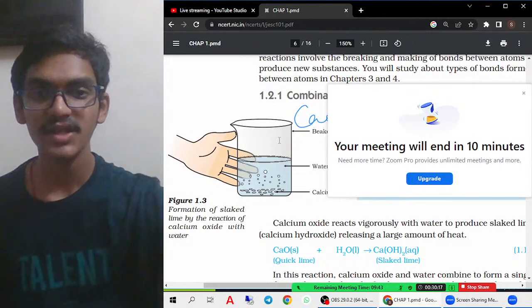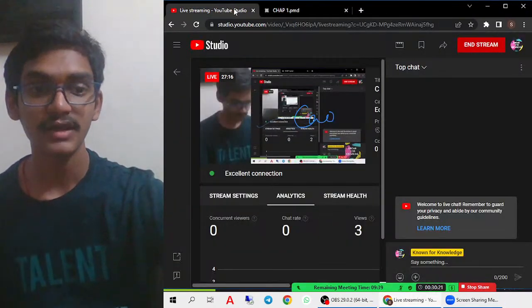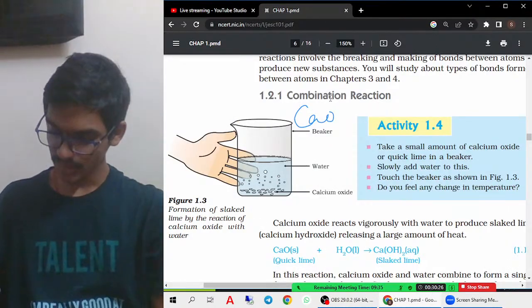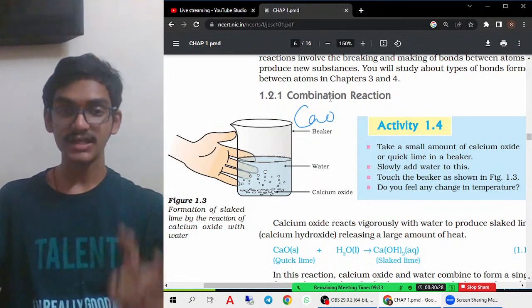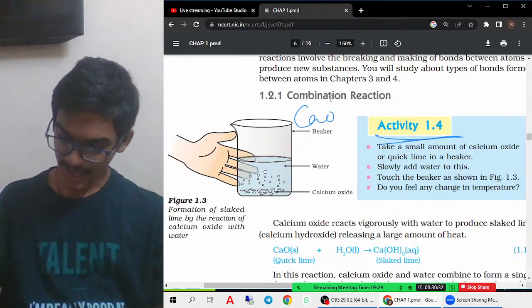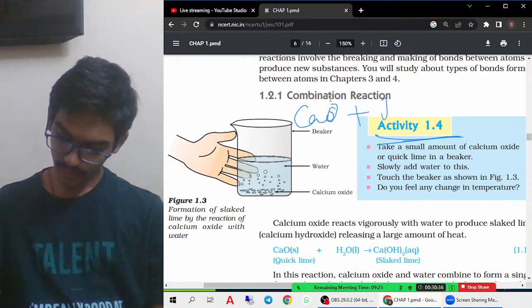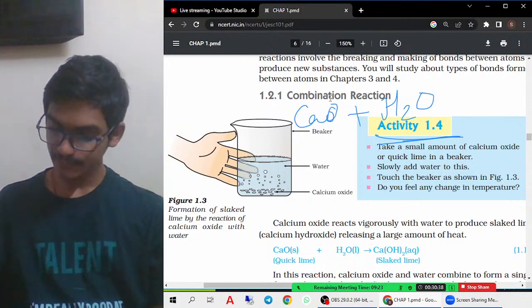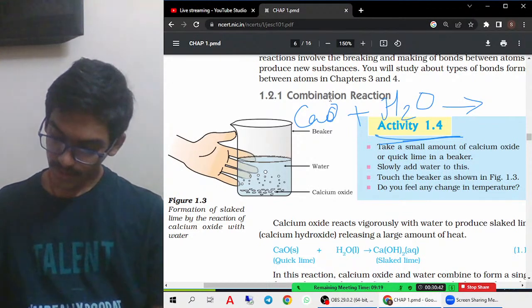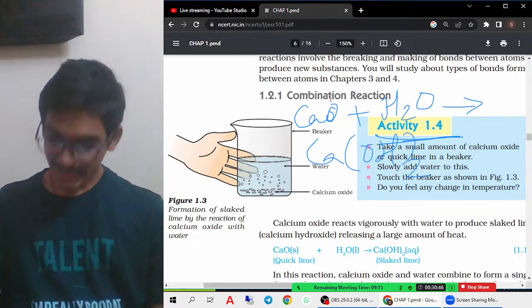So what are combination reactions? These combination reactions are nothing but two or more substances combining together to form a single product. That is a combination reaction. In activity 1.4, we take calcium oxide, that is CaO, and react it with water, H2O. When these react together, this forms calcium hydroxide. And this also releases heat energy.